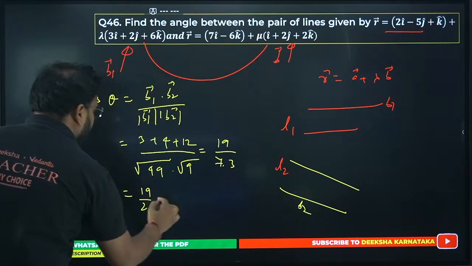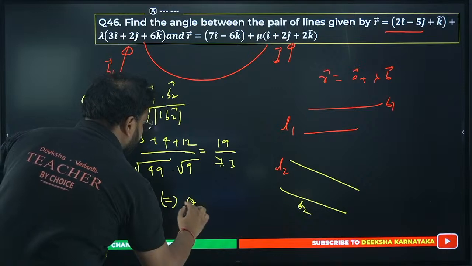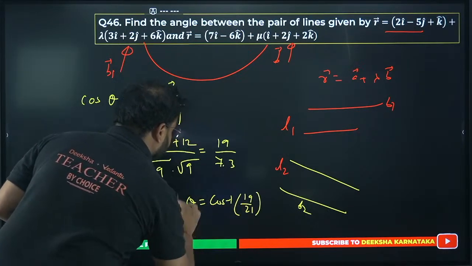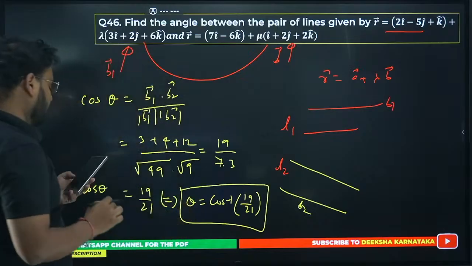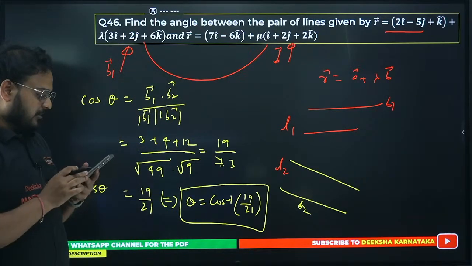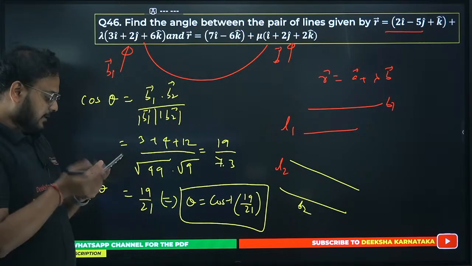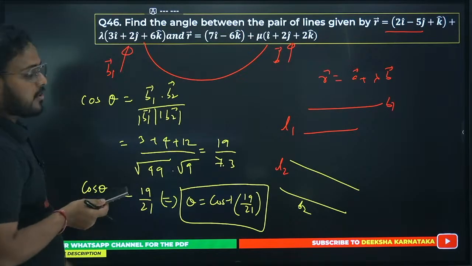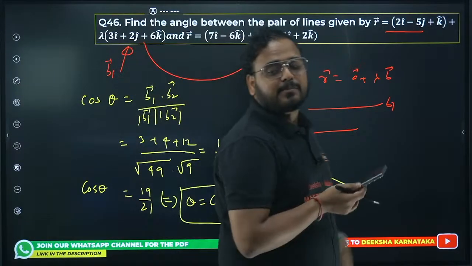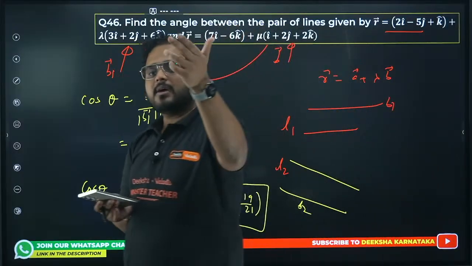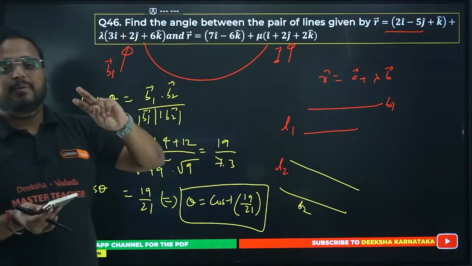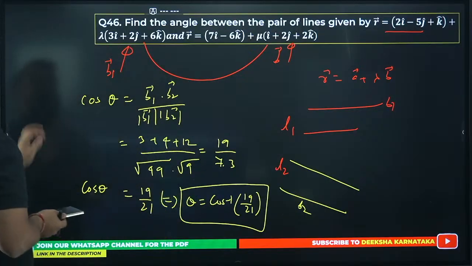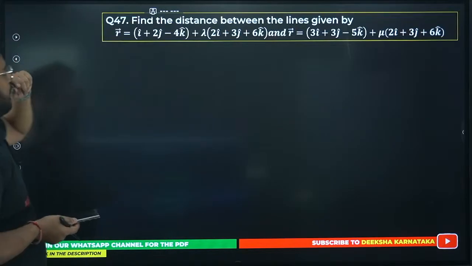The angle will be, of course, the inverse of that. So theta will be cos inverse of 19 by 21. Please check. That's the angle. That's how you find the angles between lines in this format. Yes, master, you got it right. So basically you got the concept right. The line L1 is parallel to B1, L2 is parallel to B2, so the angle between L1 and L2 will be same as the angle between B1 and B2. 46 is done.